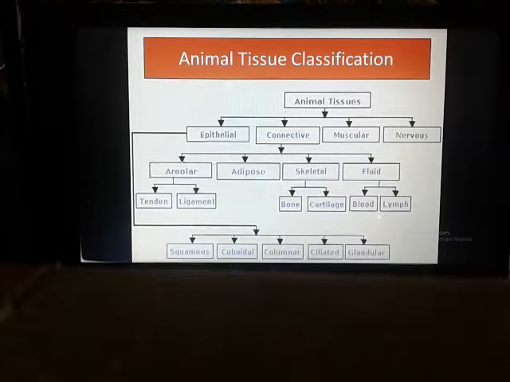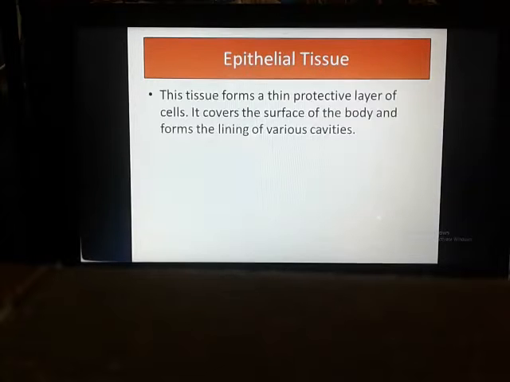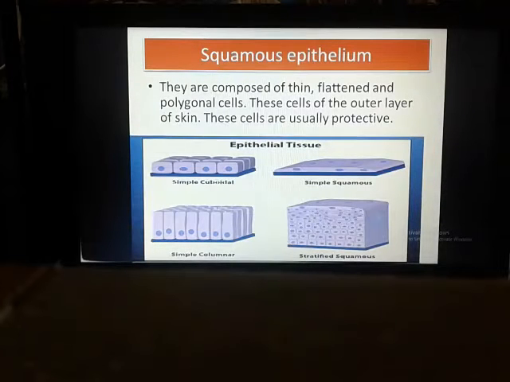Okay, so your work now: you have to thoroughly go through this chapter. This is a very big chapter, so you have to read it carefully from your book and listen to these videos carefully. I have covered the whole slide, the animal and the plant tissues. If you have any problems, then you have to see this slide. I have elaborated the things very easily, and there are some diagrammatic pictures, so you can easily understand from this slide.